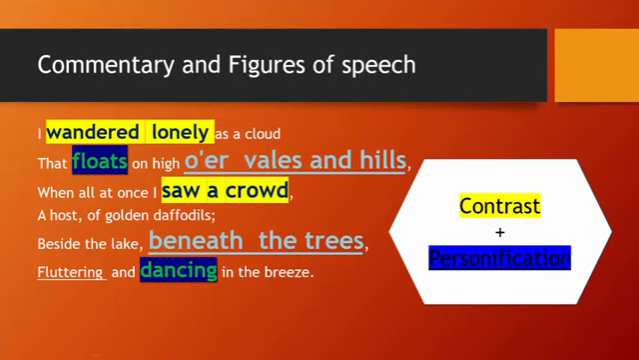The words here written in blue, over vales and hills, beneath the trees, are also contrast, so he can see the daffodils everywhere, over the vales and hills and beneath the trees, under the trees. So we have two contrasts here in stanza number 1. The words highlighted in blue, floats and dancing, there is personification in these two words. The poet here personifies the daffodils as humans that can float or dance.